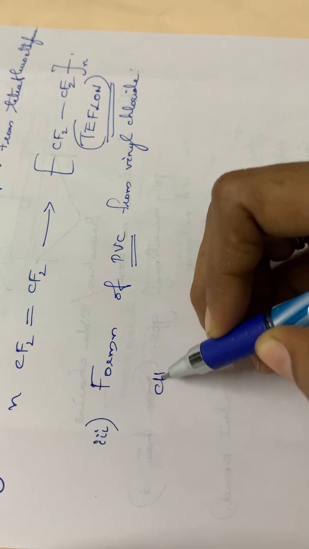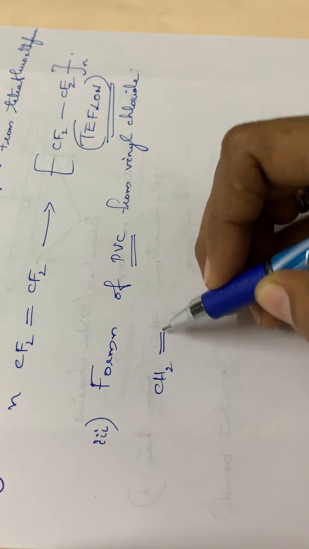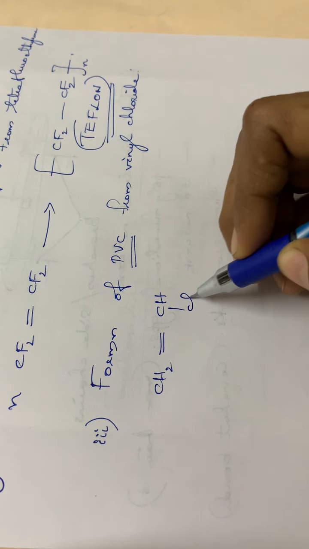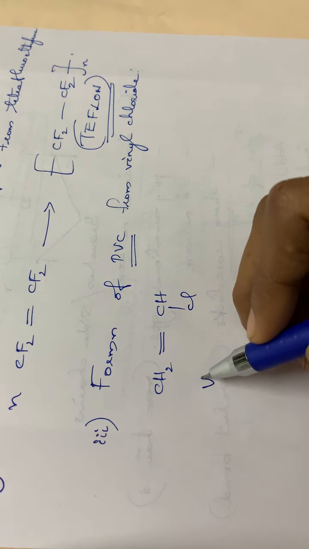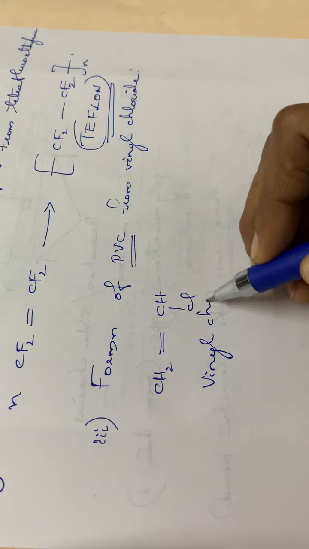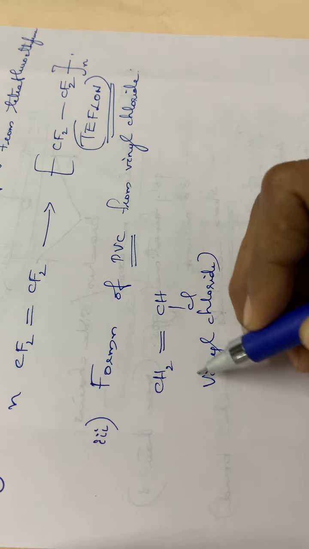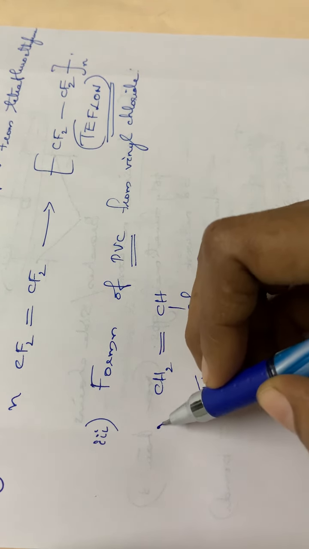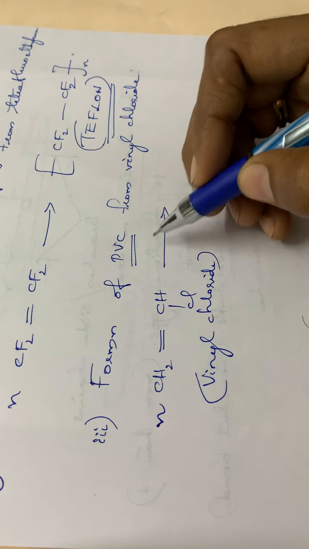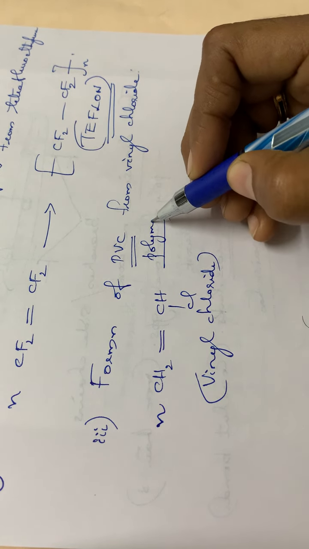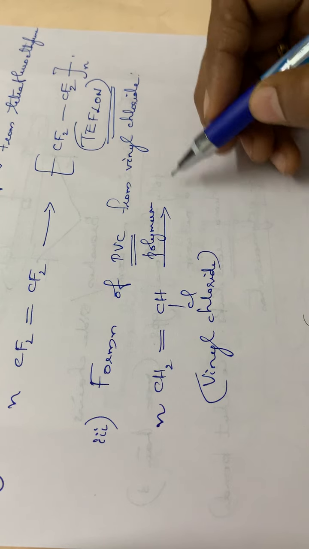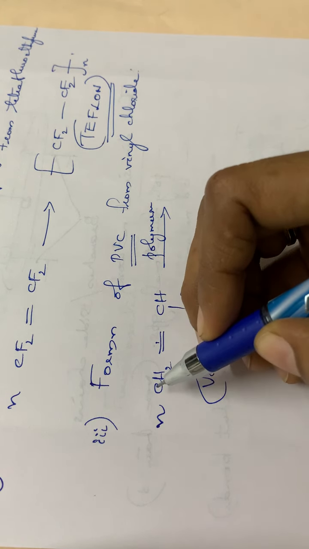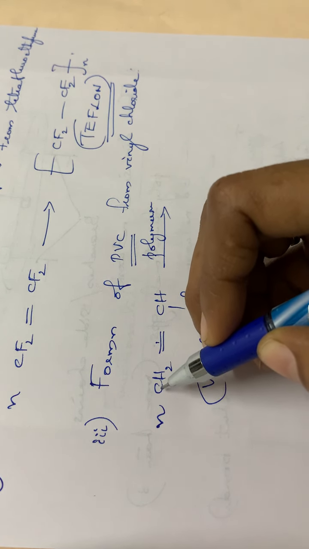See, the structure of vinyl chloride is like this, CH2 double bond CHCl, isn't it? So this is vinyl chloride. N molecules of vinyl chloride will polymerize. Here you have to write polymerization. The double bond breaks, and each carbon will have one free valency.